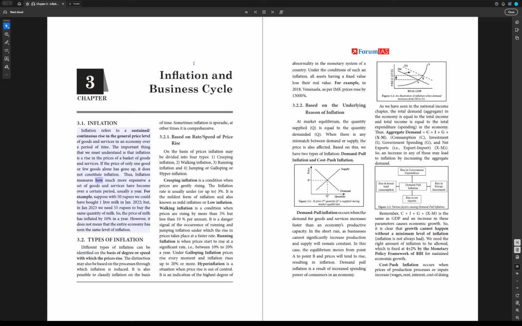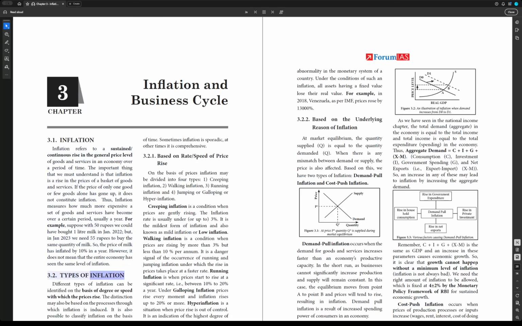Thus, inflation measures how much more expensive a set of goods and services have become over a certain period, usually a year. For example, suppose with 50 rupees we could have bought 1 liter of milk in January 2022, but in January 2023 we need 55 rupees to buy the same quantity of milk. So, the price of milk has inflated by 10% in a year. However, it does not mean that the entire economy has seen the same level of inflation.